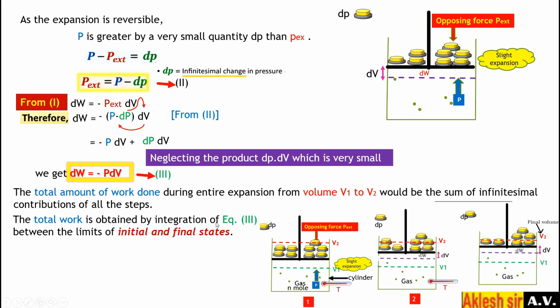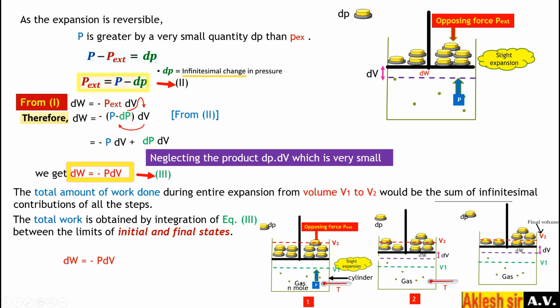So total work, if you want to find it, we have to integrate equation 3. Total work done is obtained by integrating equation 3 between the limits of initial and final state. What is the initial state? Volume V1. What is the final state? Volume V2. To calculate the total work done for the gas to go from V1 to V2, we will integrate. That is the sum of all the small work done to reach V2, all of which we are going to add. So instead of addition, we are doing integration. Integration means sum of all.